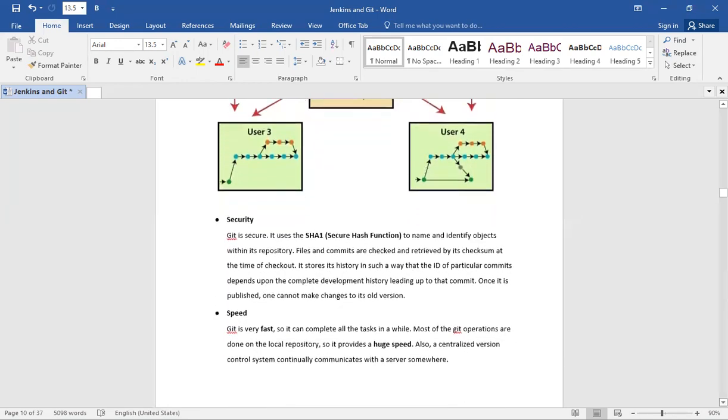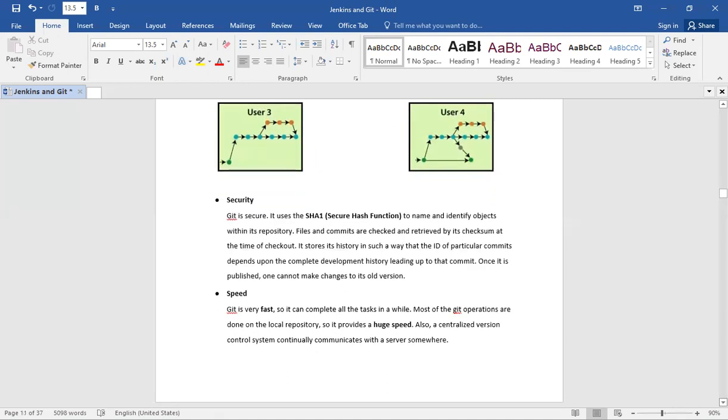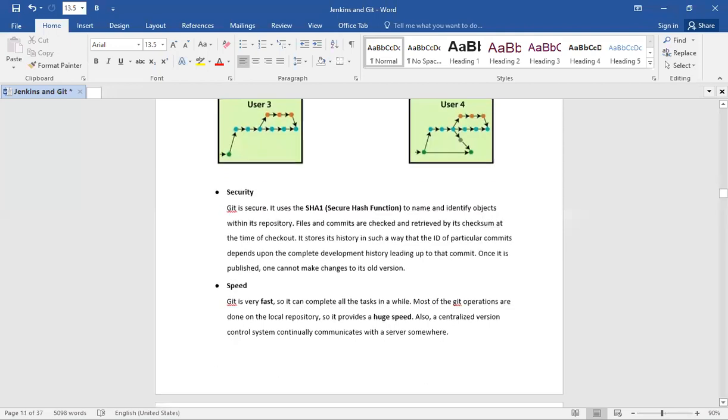Next one, security. Git is secure. It uses secure hash functions to name and identify objects within its repository. Files and commits are checked and retrieved by their checksum at the time of checkout. It stores its history in such a way that the ID of particular commits depends upon the complete development history leading up to that commit. Once it is published, one cannot make changes to its old version.